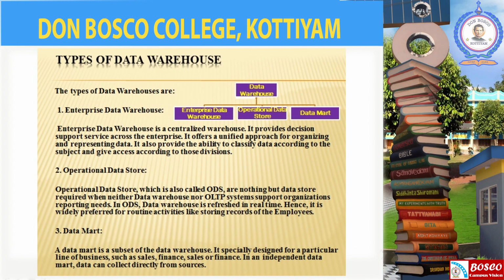Types of data warehouse. There are three types of data warehouse. They are enterprise data warehouse, operational data store, and data mart. First one, enterprise data warehouse. It's a centralized warehouse which provides decision support service across enterprise. It offers a unified approach for organizing and representing data. It also provides the ability to classify data according to the subject.